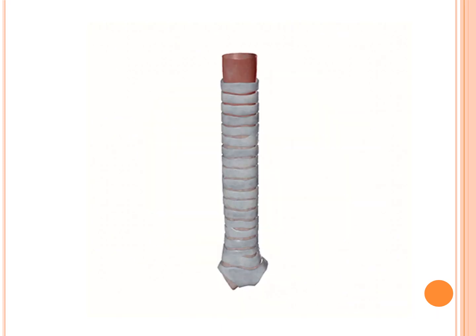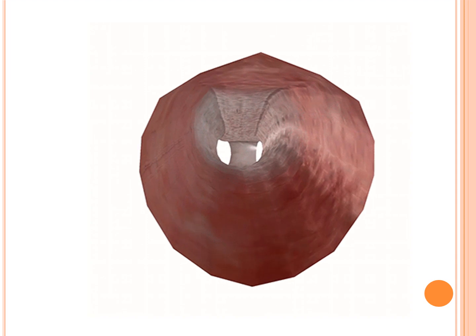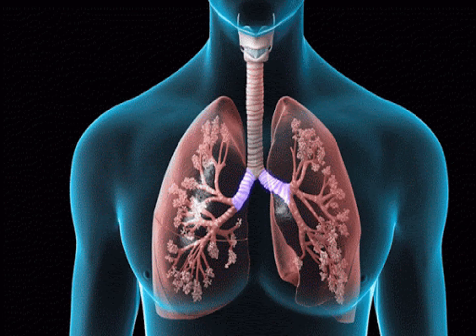After the pharynx comes the trachea. The trachea is a pipe that divides into two. The trachea divides into two called the bronchi. One of them enters into the left lung and one enters into the right. The lung is a sponge-like organ that is present on either side of the heart in the thoracic cavity. Each lung has a double layered covering which is called the pleura.